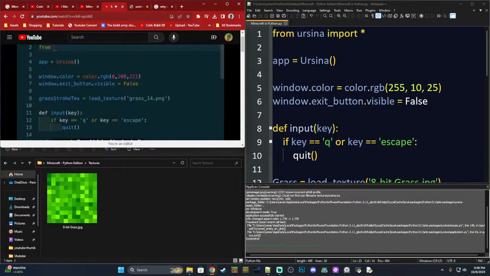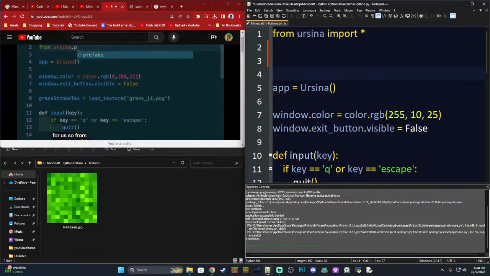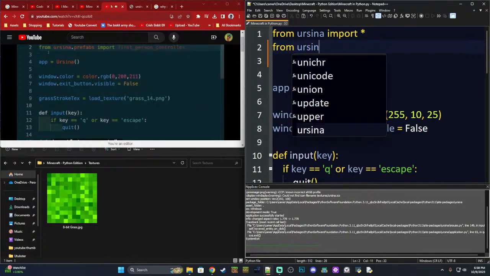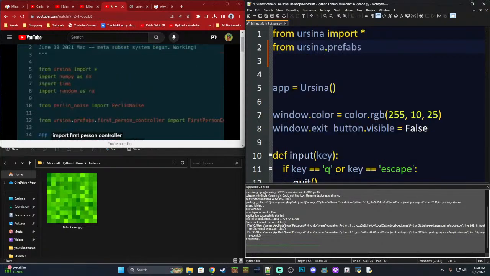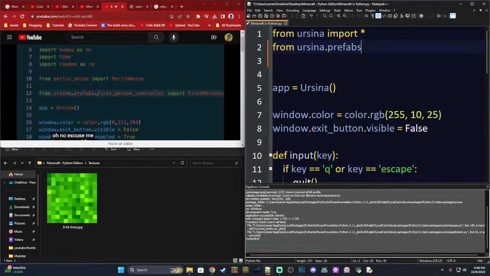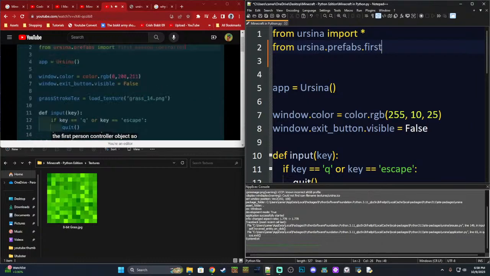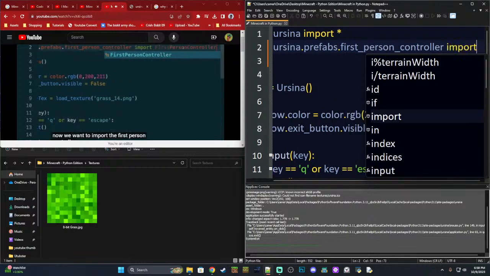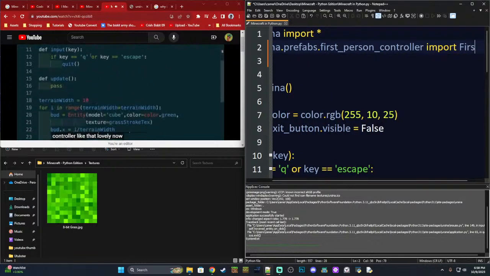controller, which Ursina basically has done for us. So from ursina.prefabs.first_person_controller, import the FirstPersonController object. So let's go. Correct that. I want to import the first-person controller, like that. Lovely. Now we can go get our first-person controller.